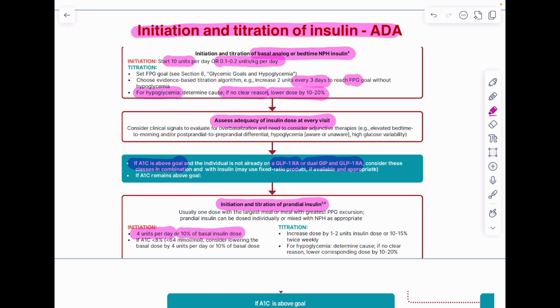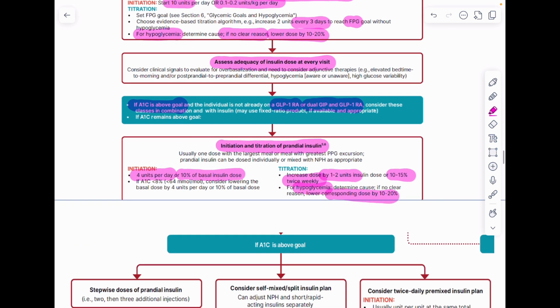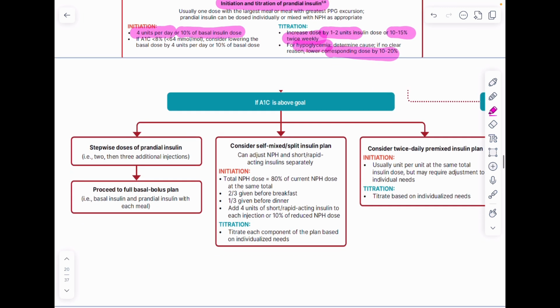We need to increase the dose by 1 to 2 units or 10 to 15%, twice weekly. And if there is hypoglycemia and the cause is not very clear, then we need to reduce the dose by 10 to 20%. Next, if HbA1c is still above goal, that means even after initiating the basal plus regimen, what are the options we have for treatment intensification?